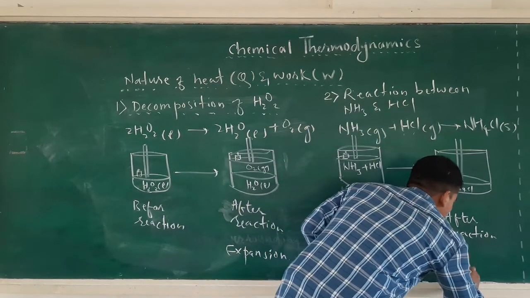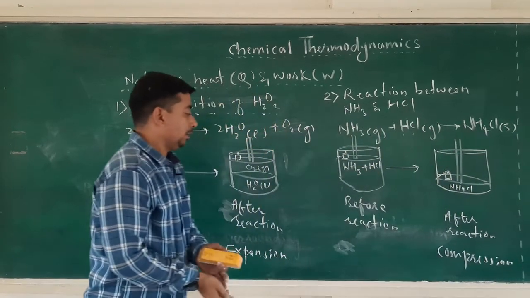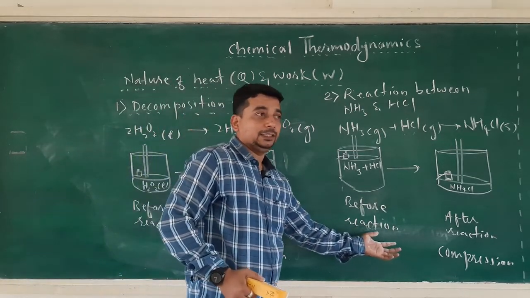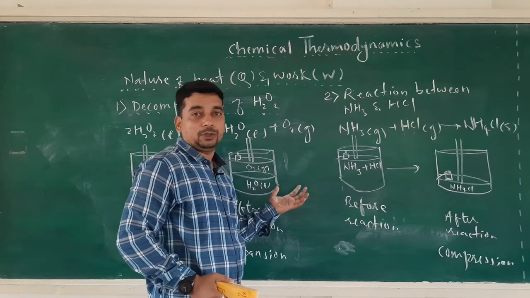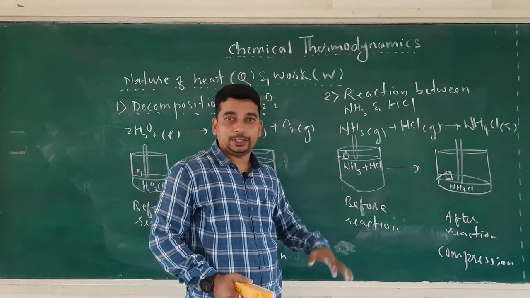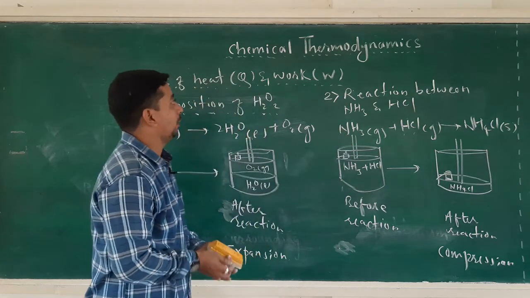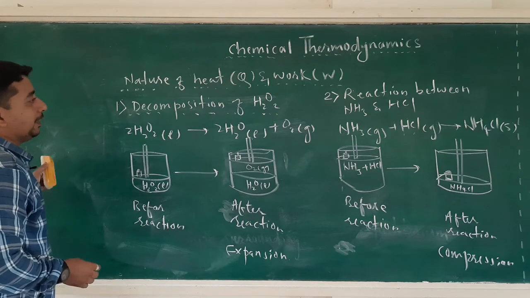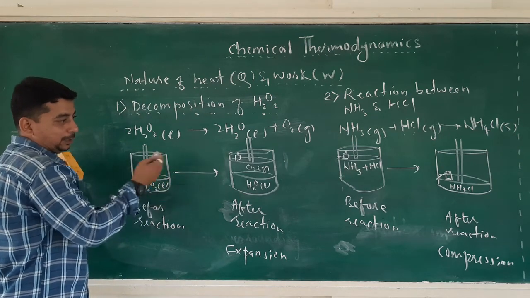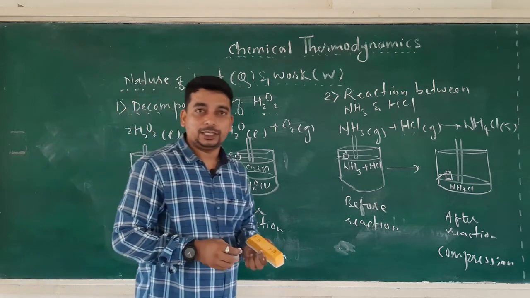Of gas. Previously it was expansion of gas, now this is compression of gas. Both examples are of pressure volume work: the work done due to expansion or compression of gas against constant external pressure. This is called pressure volume work. So these were the examples of work due to compression or expansion of gas. Okay, the remaining part will continue in the next lecture. Thank you.